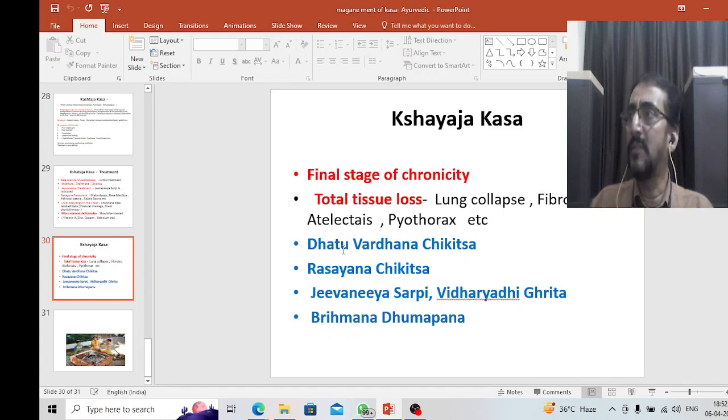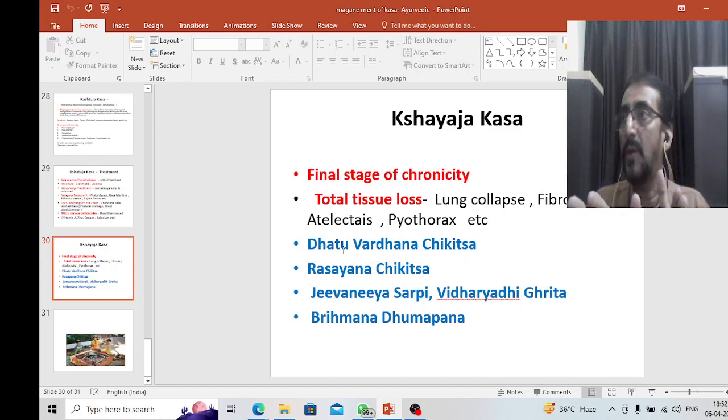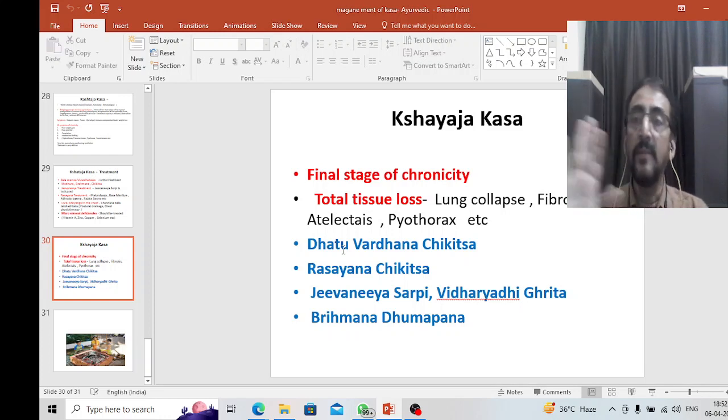Of course, there is mention of Shushka Kasa, but the treatment is not properly mentioned there. So we have to consider the explanation given by Charaka, Sushruta and Vagbhata only, which is also mentioned for adults. So there are some limitations. We cannot attribute all the symptoms and try to find them here, but this is how we have to consider it. A chronic respiratory disease in children, maybe a tubercular-like condition, some alveolar problems, chronic bronchial asthma in children, or hyperreactive airway disease can all be considered under this particular category. So this is all about the treatment of kasa.